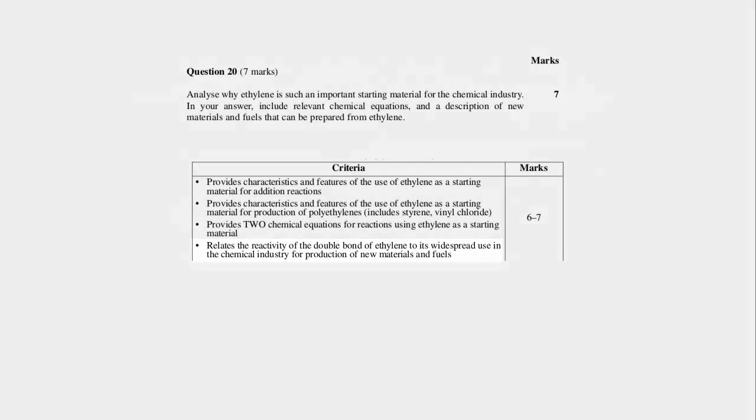They wanted information on polymers, even though they didn't specifically ask for that. They wanted 2 equations. Any more wouldn't get any more marks. So even though I included 3 equations and 3 examples, they probably would have just picked the best 2 and marked it on that. They wanted a comment on the double bond and its reactivity. And interestingly, even though they specifically mentioned fuels, full marks weren't contingent on the ethanol equation. So it's not clear what they were getting at with the fuels at all.